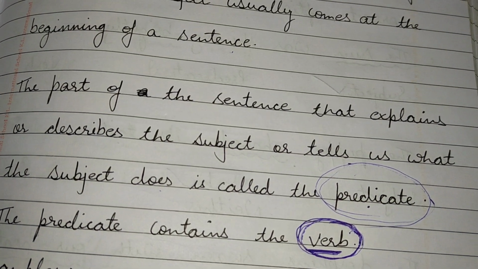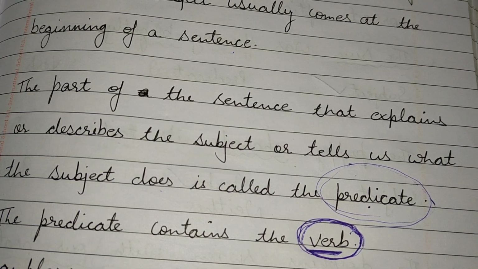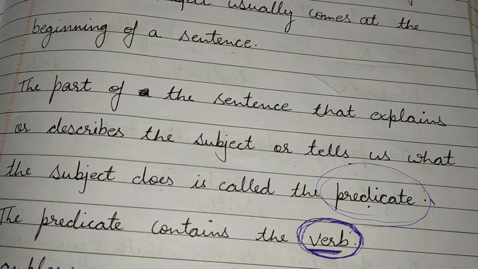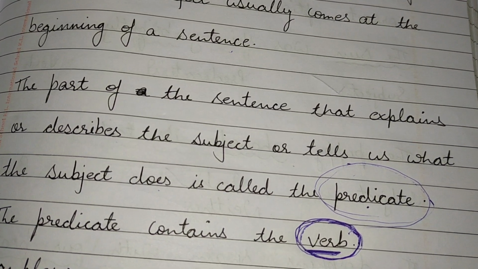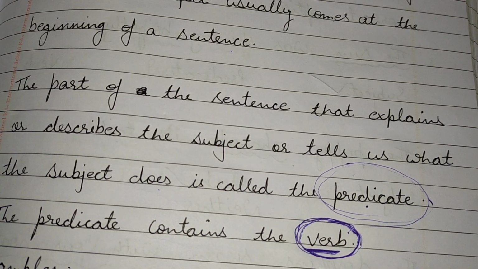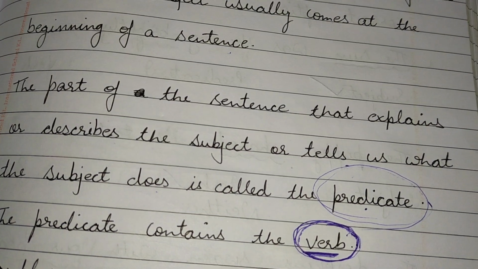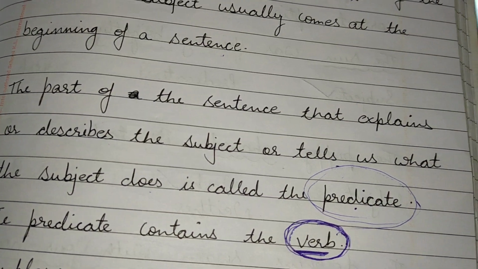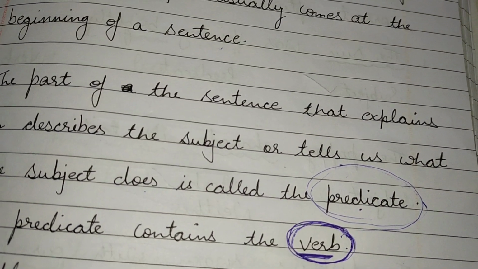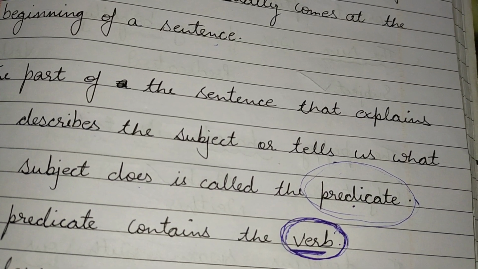Whatever action is being done by the person or animal is called predicate.